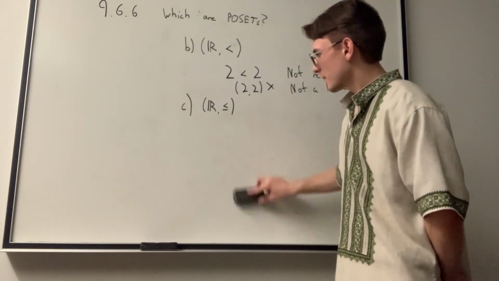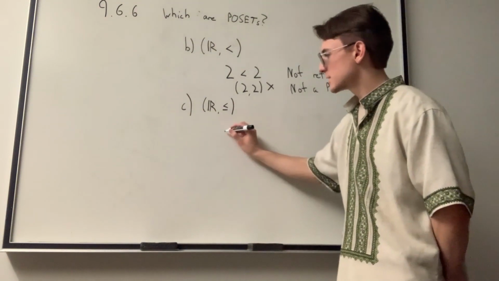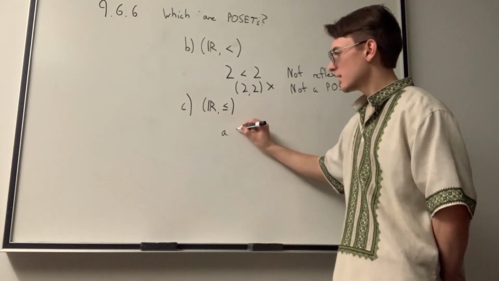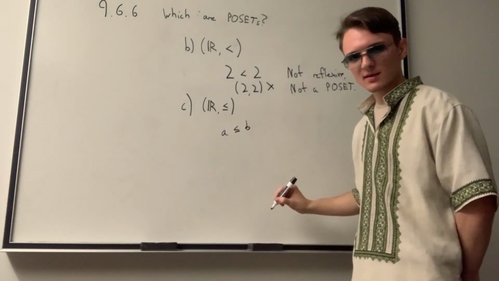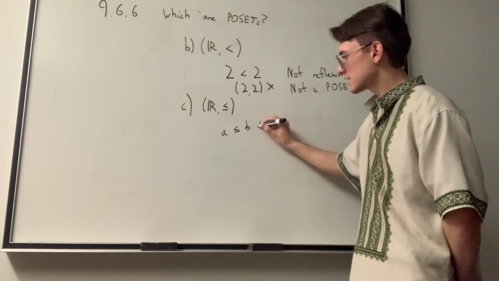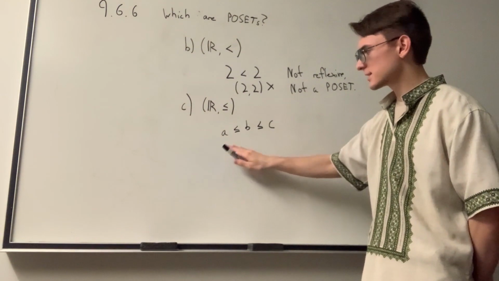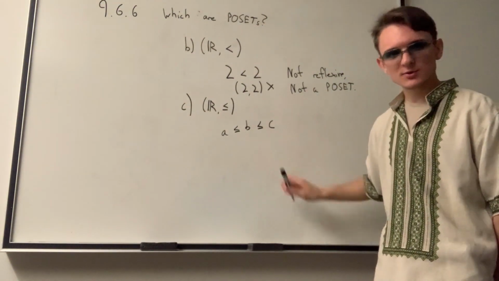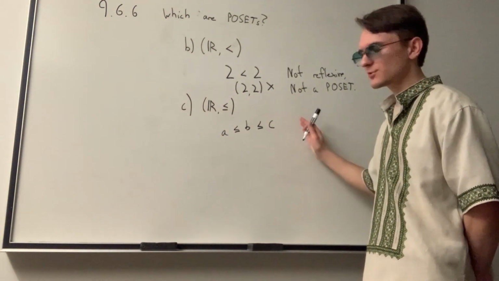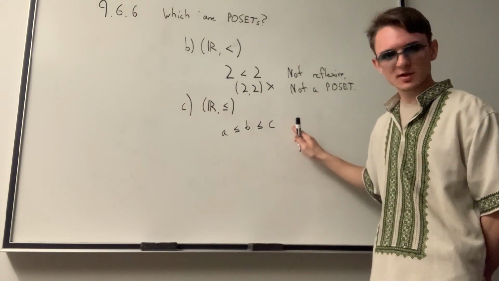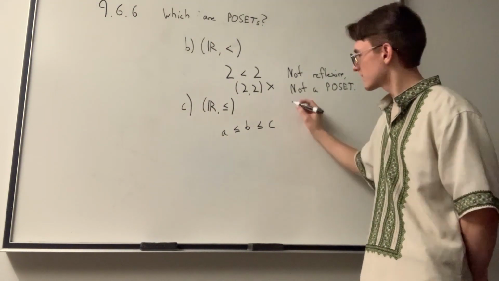Finally, it is also transitive because if we have some relationship A which is less than or equal to B, and then we have that B is less than or equal to C, then is it not also true that A is less than or equal to C? So therefore, our relationship is reflexive, antisymmetric, and transitive, and therefore is a poset.